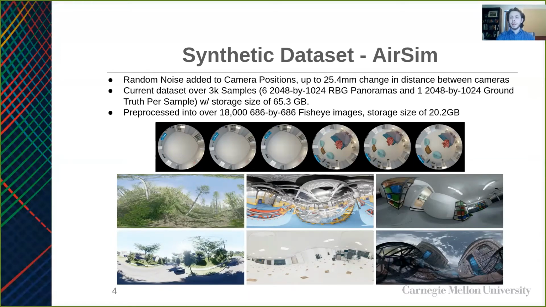To simulate calibration errors, random noise is added to the camera positions. Each of the over 3,000 samples contains 6 RGB panoramas and a ground truth grayscale distance panorama for a total size of 65.3 gigabytes. We collect raw panoramas so that the user of the dataset can convert the panoramas into fisheye cameras of arbitrary orientation and with arbitrary distortion.